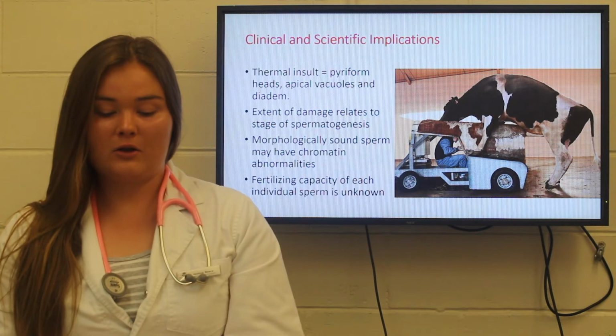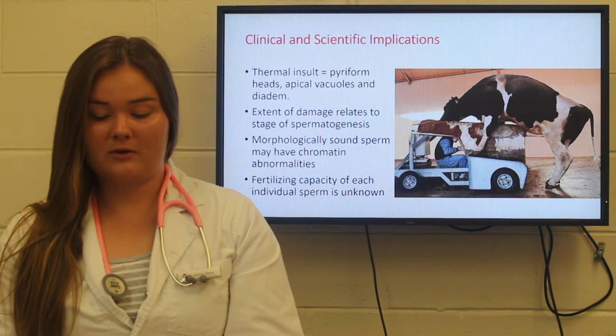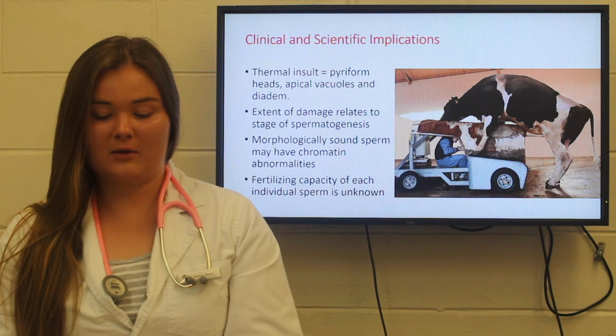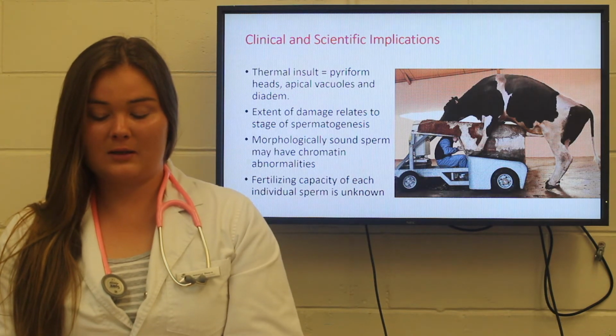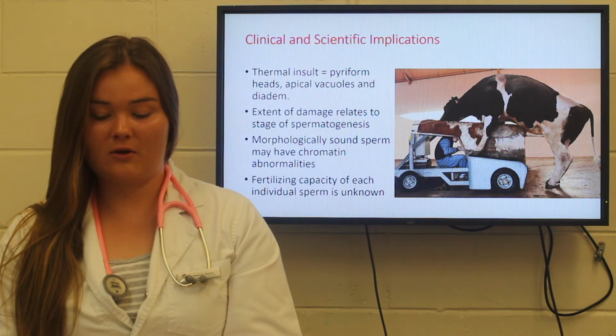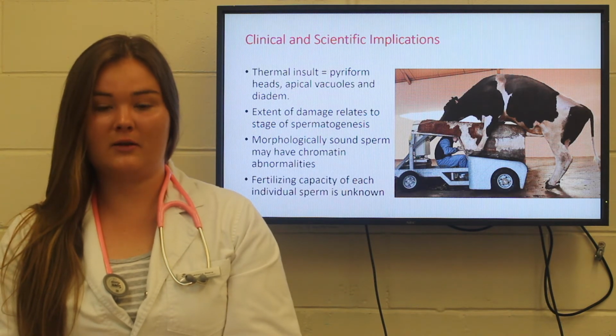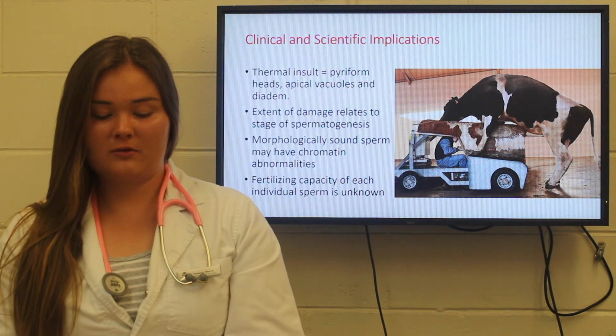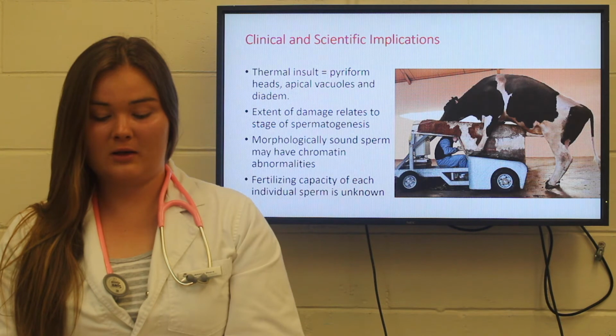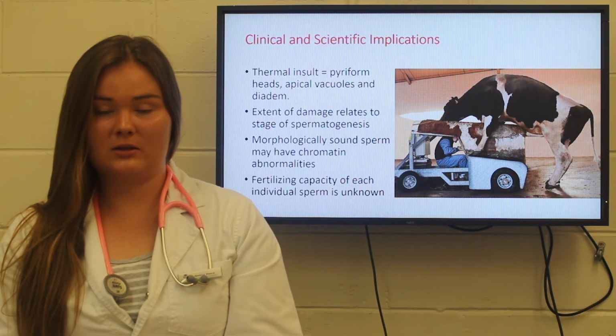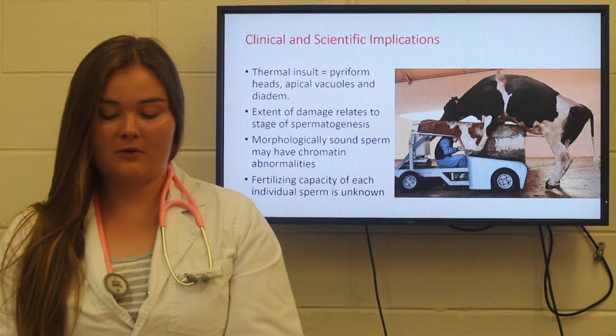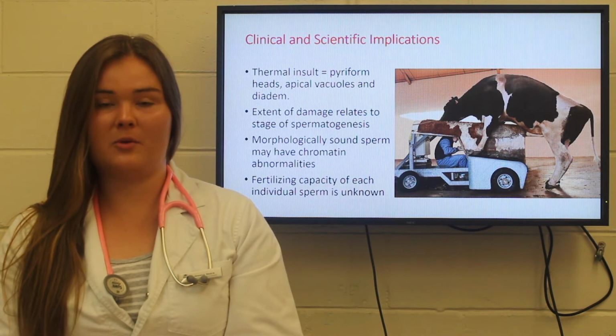Usually, abnormal sperm are unable to penetrate the zona pellucida layer of the oocyte, resulting in low fertility. However, some seem to be able to do so. Additionally, sperm that appear morphologically sound may have abnormal chromatins, so can still penetrate into the oocyte but cause reduced embryological development. However, as embryological development is a multifaceted process, it remains unknown how each of these abnormalities affect all stages from fertilization to blastocyst formation, and therefore the fertilizing capacity of each individual sperm is still unknown.